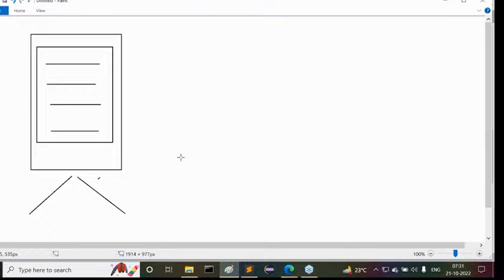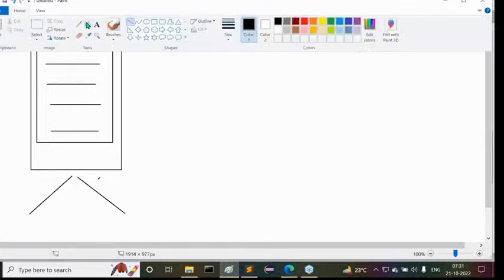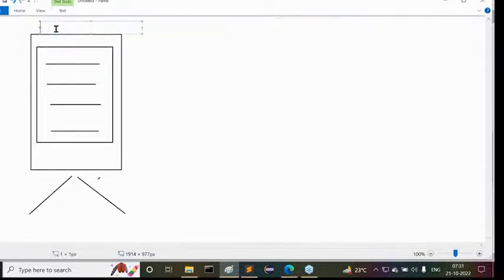There only we are compiling the program, and there only we are executing our program. So this type of application is nothing but a standalone application. This type of application is called a standalone application.